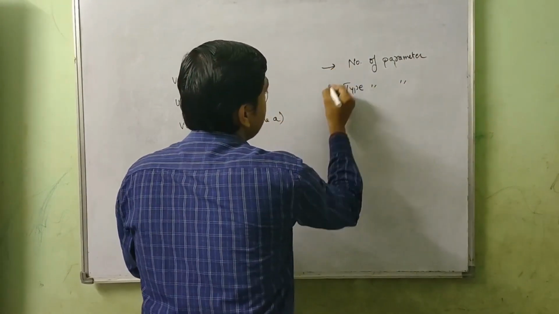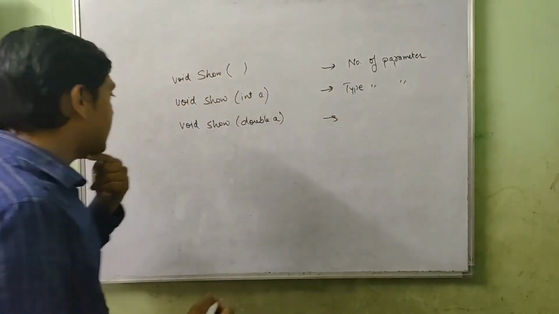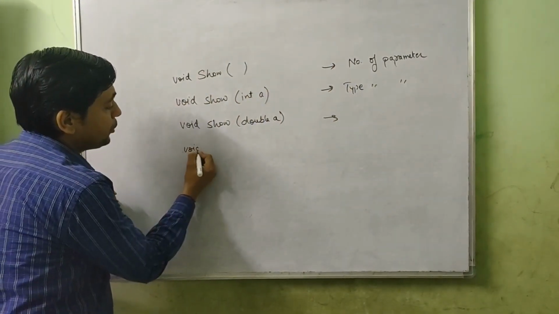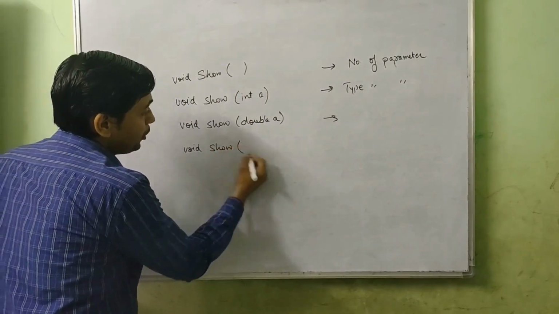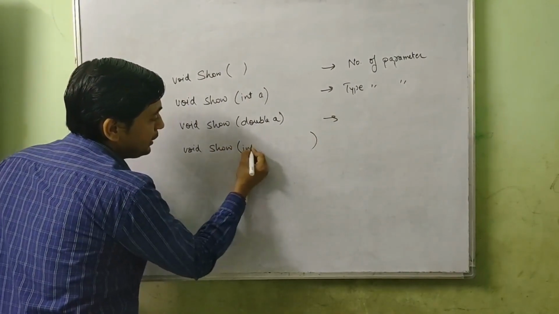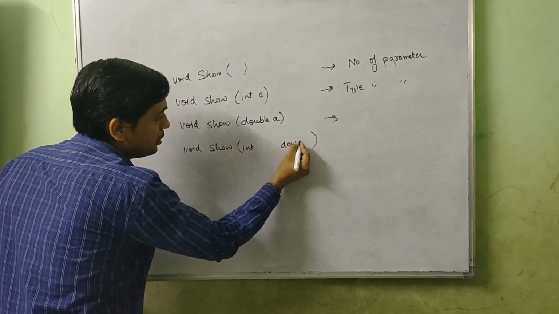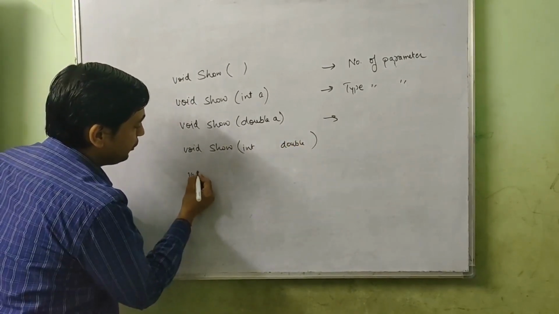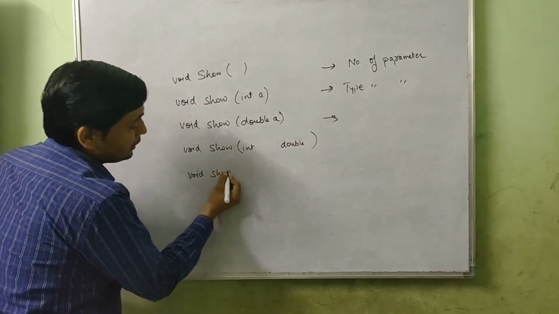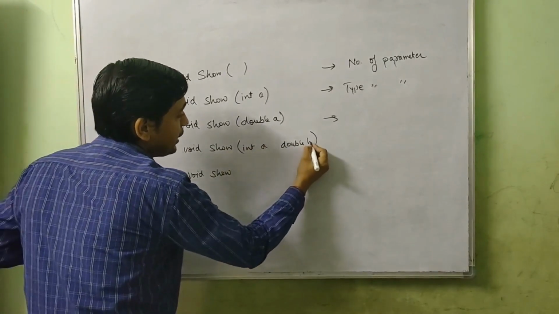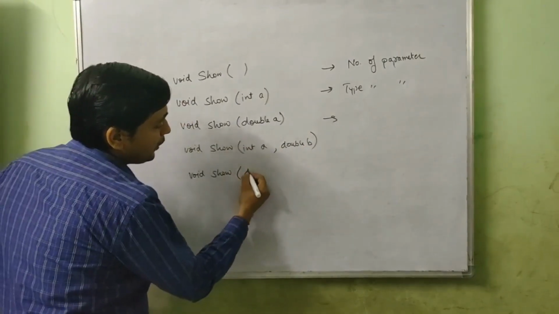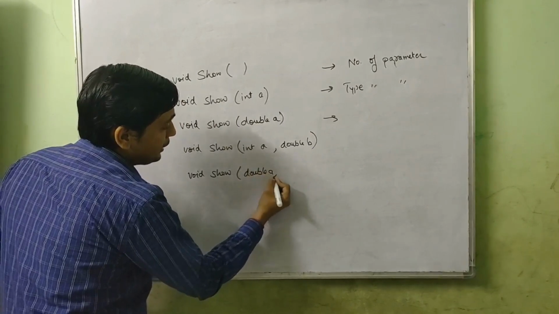But in case the number of parameters and type of parameters are the same, for example, if we want to make two show methods and both should have one integer and one double, what can we do? We can change their order. For example, in the first one we pass an integer and a double, and in the second one we pass a double and an integer. I change the order.